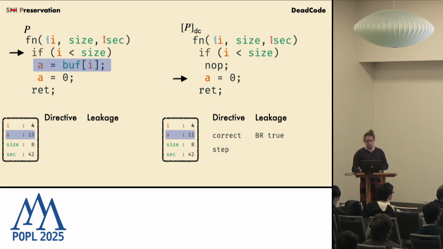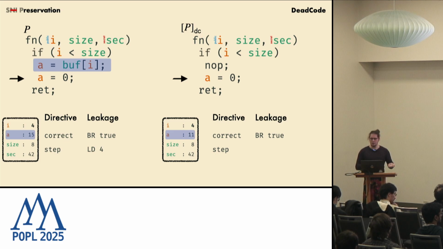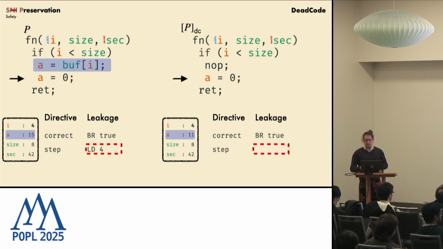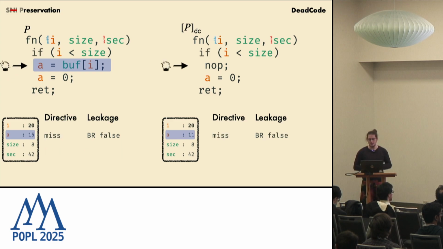Now in the source program, what we will see is the first instruction is easy, we can just replay it, right? The second instruction looks like this. We have a step through our load, which will produce some leakage, and that means we have different leakage between source and target program. Here's another pair of states.